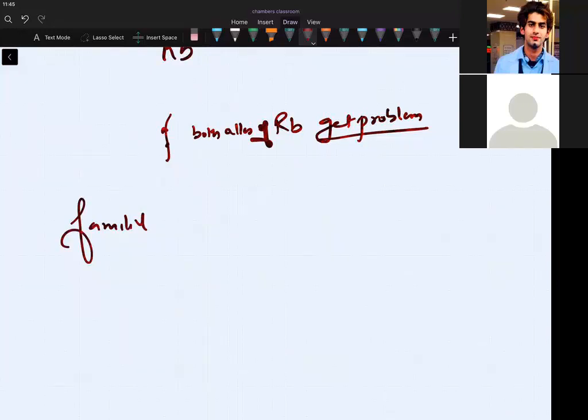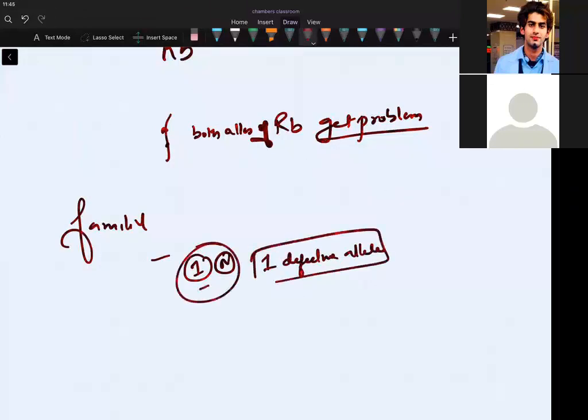In the familial variant, the child is getting one normal and one defective allele. One copy is normal, one is defective, of the retinoblastoma gene. You will call this child heterozygous, where one allele is normal and the other is mutant.